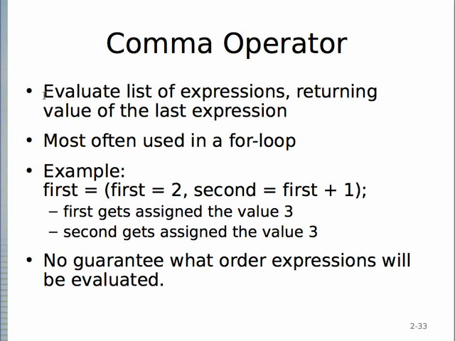So that's what this means. You evaluate a list of expressions separated by commas, and then the value of the last one is the result of the whole thing. So you can think of it as this thing returning a value. I don't think strictly speaking it's returning anything.